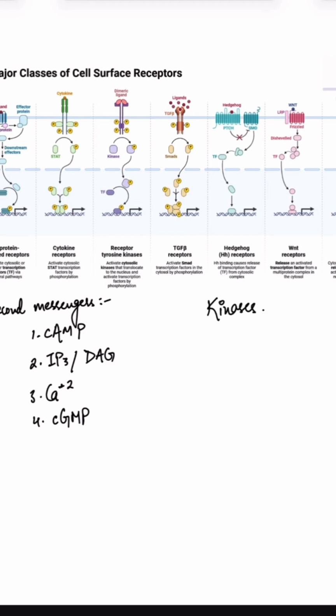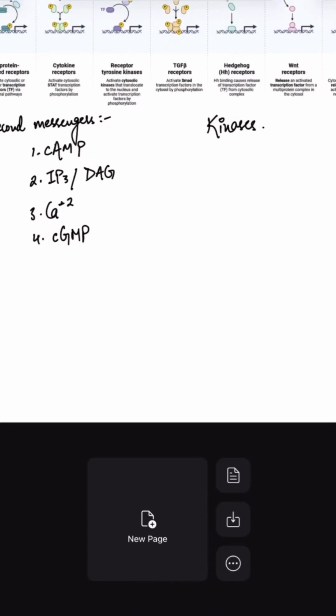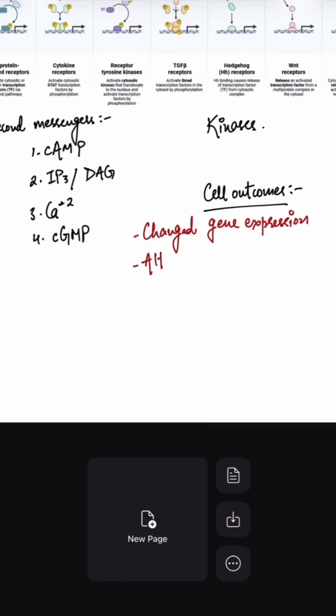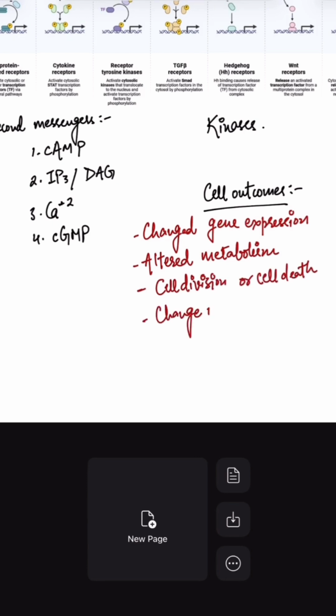Now, the cellular outcomes of signaling result in many processes, and these include change in gene expression, altered metabolism, cell division or cell death, apoptosis that we know, change in shape or movement, and also differentiation into specialized cells.